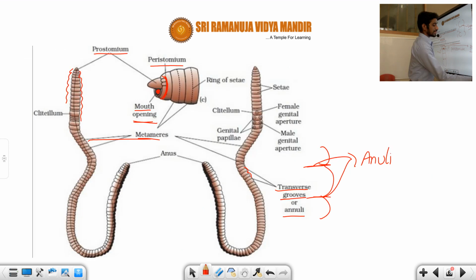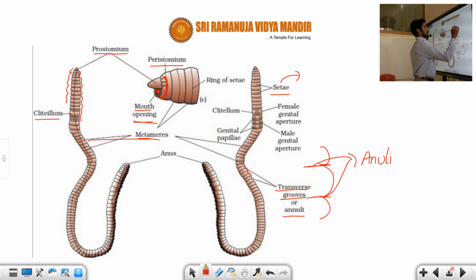Now one more important point: the clitellum, which I mentioned here, and the setae also present. The setae are made up of chitinous material.